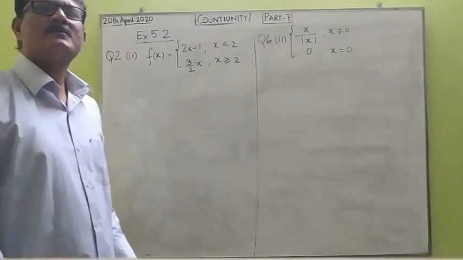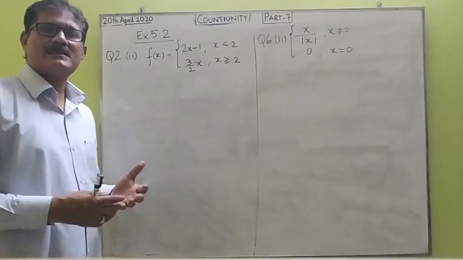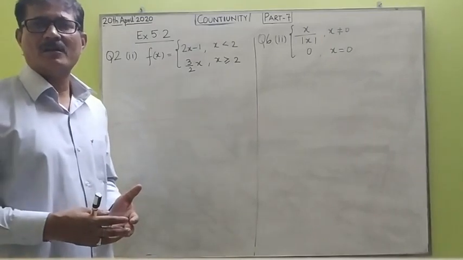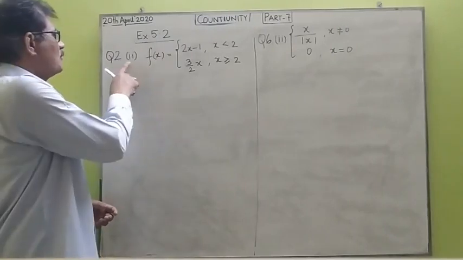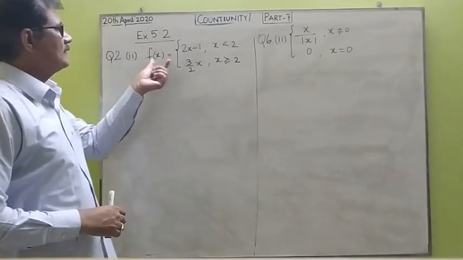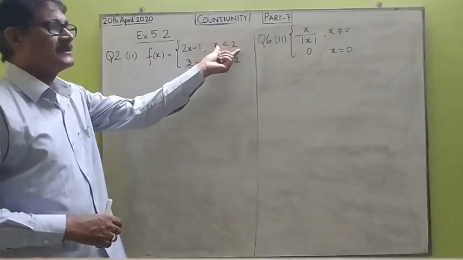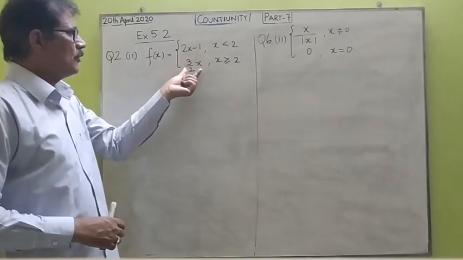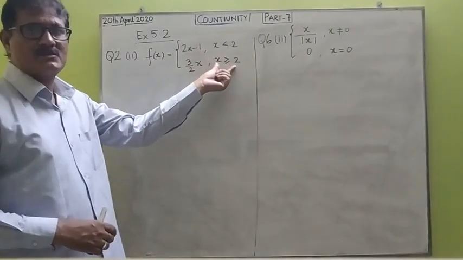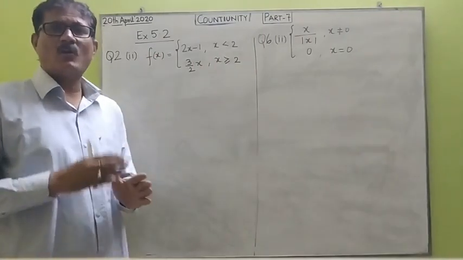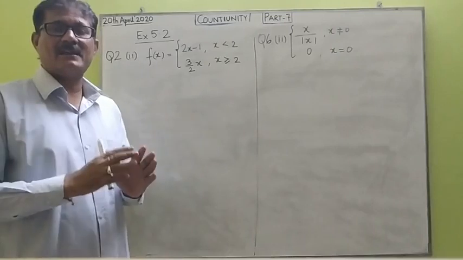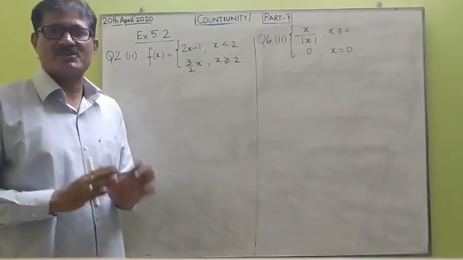Now let us do some sums to understand the concept of continuity of a function on an interval. Exercise 5.2, question number 2, part 2. Here the function f(x) is defined as 2x minus 1 for x less than 2, and 3x upon 2 for all x greater than or equal to 2. You have been asked to examine the continuity of the function. You have not been given at what point you have to examine the continuity. The question just says examine the continuity of the function.